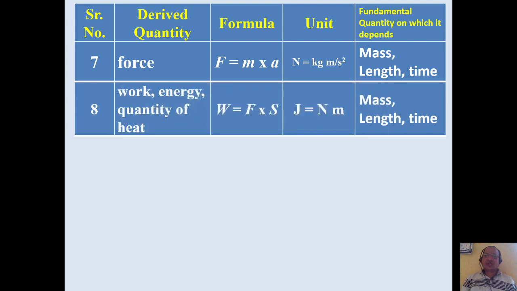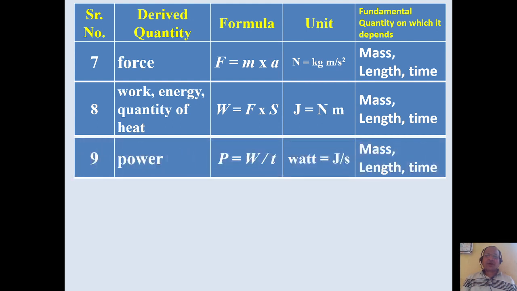Similarly, we say that work, energy or quantity of heat, work is given by force into displacement, its unit is Newton meter, which is also called as joule. So this quantity depends on mass, length and time. Power given by work upon time, its unit is joule per second, also called as watt, again it depends on mass, length and time.